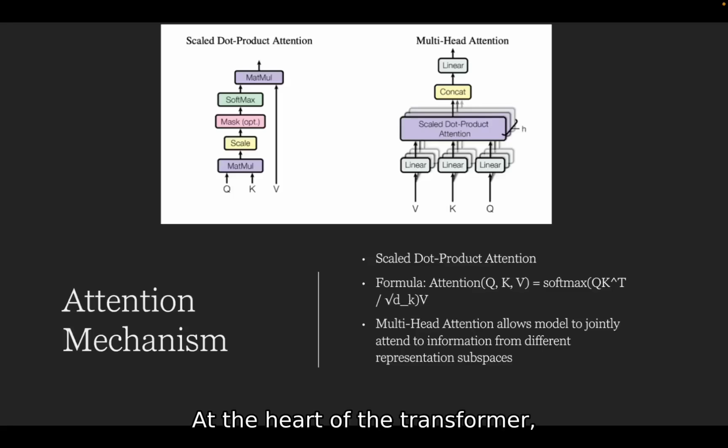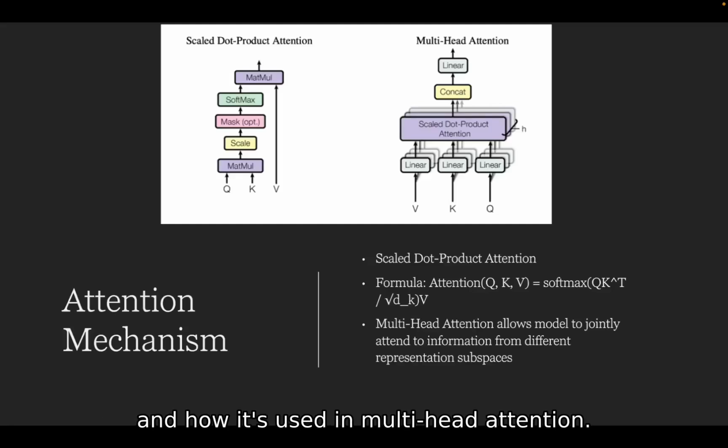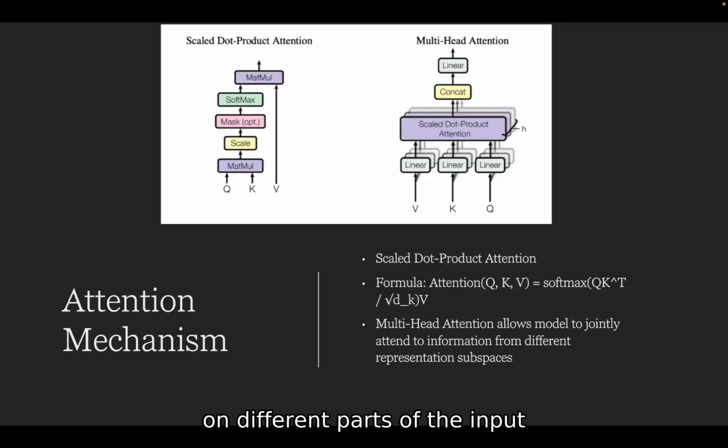At the heart of the transformer is its attention mechanism. This diagram illustrates the scaled dot-product attention and how it's used in multi-head attention. This allows the model to focus on different parts of the input when producing each part of the output, greatly enhancing its ability to handle long-range dependencies.